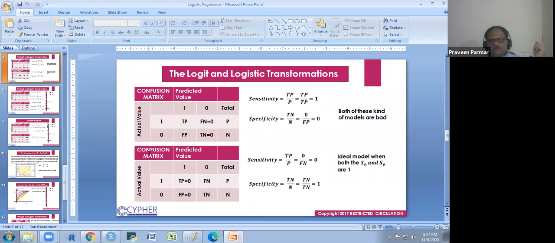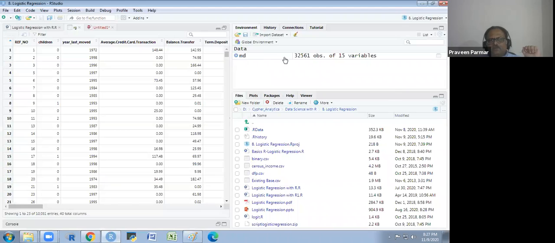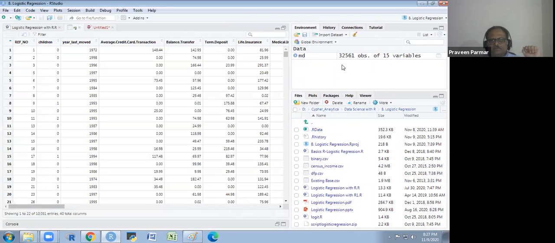And everything is the same as we do in linear. So we start with logistic now.